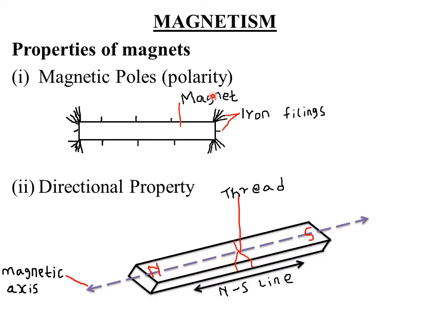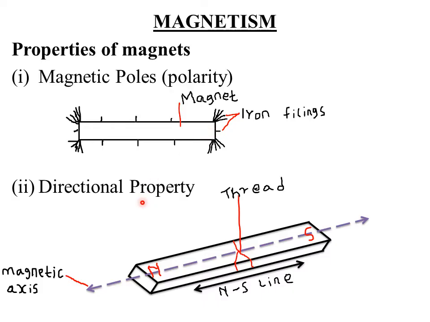It is observed that most of the iron filings cling at the ends of the bar magnet, showing that the forces of attraction are strongest at the ends of the bar magnet. Then you say that the ends of the bar magnet where the force of attraction is strongest are what we call the poles of a magnet.